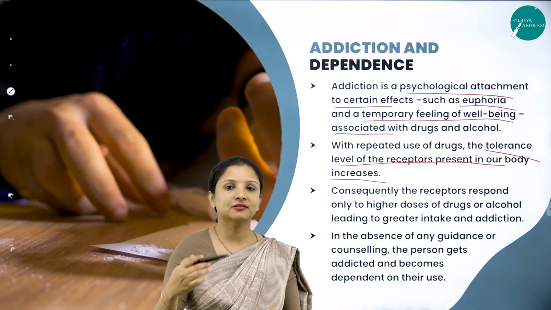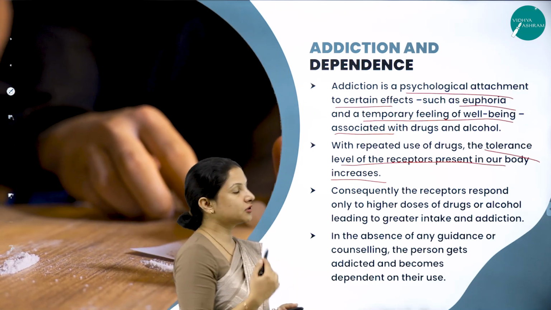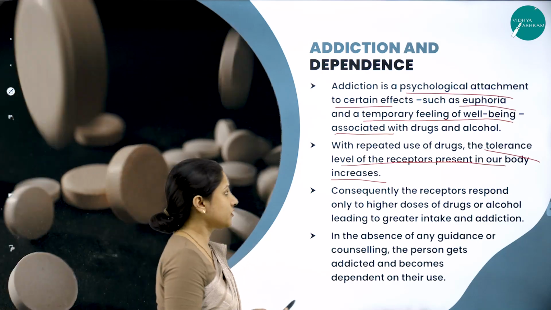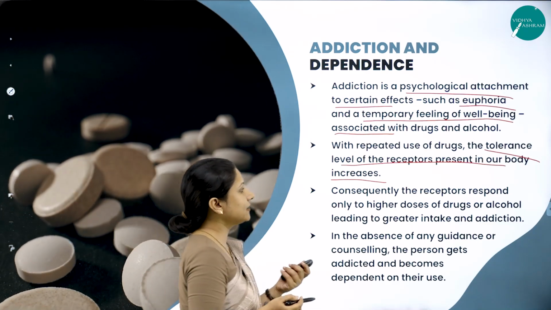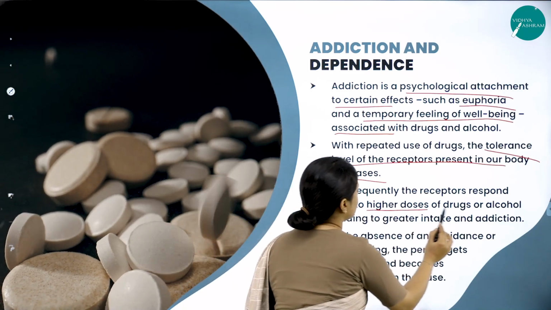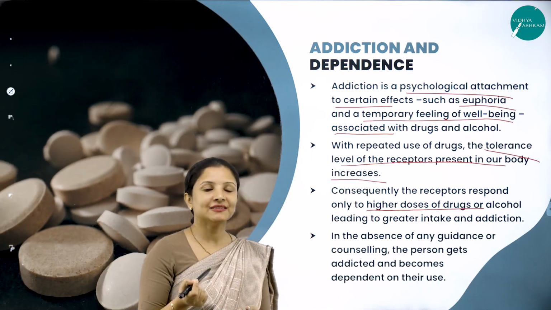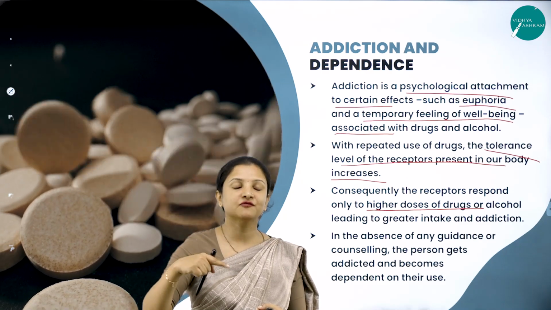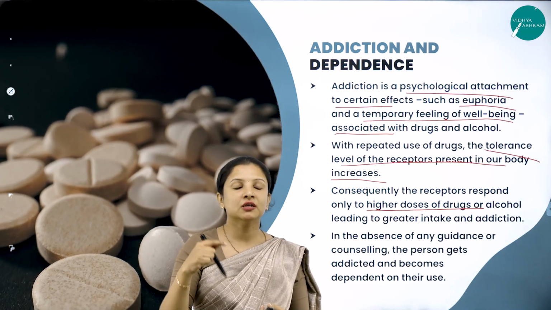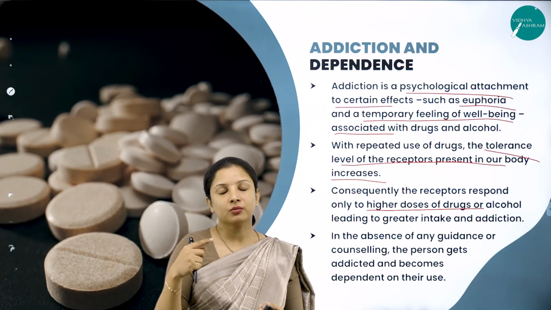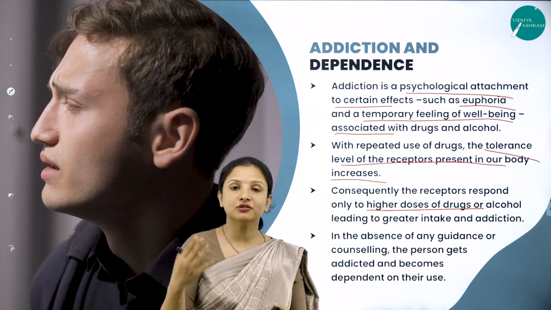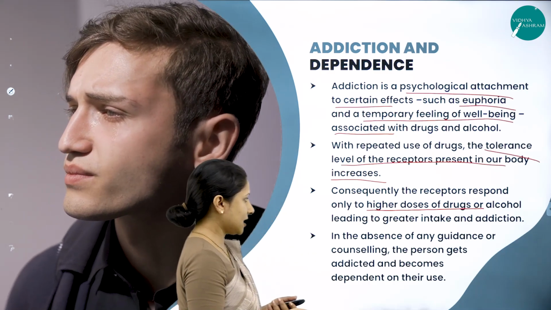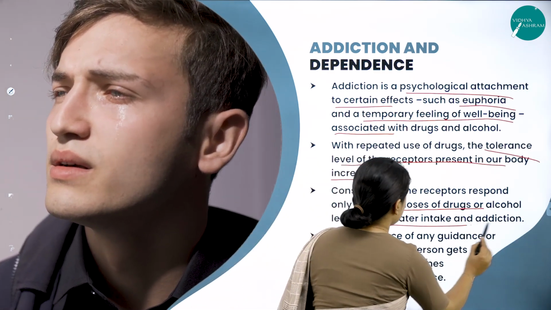That is when they start to get addicted, because the receptors fall short because of continuous use of drugs and alcohol, and consequently the receptors respond only to higher doses of drugs. So first they start with a slighter dosage, then the receptors make your brain ask for more. It's like if you need to get euphoria, then you need to consume more drugs. So that is when they start consuming more, leading to greater intake and addiction.